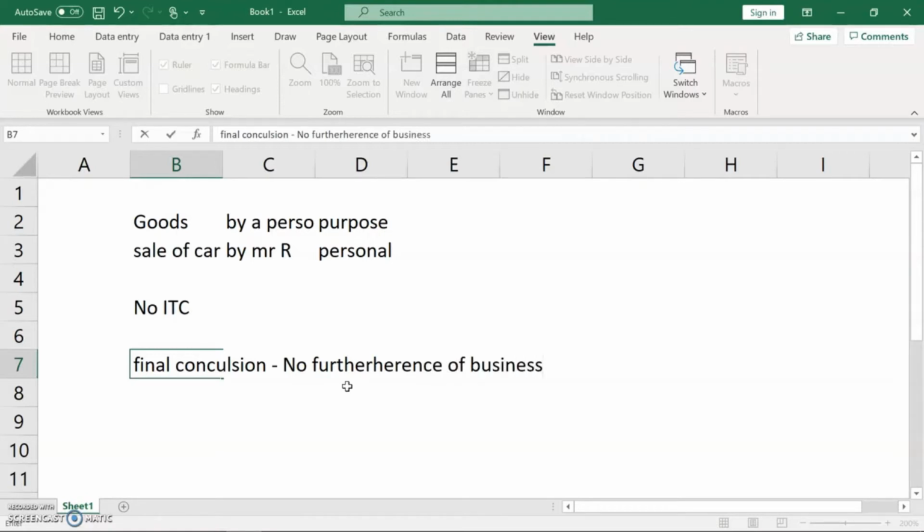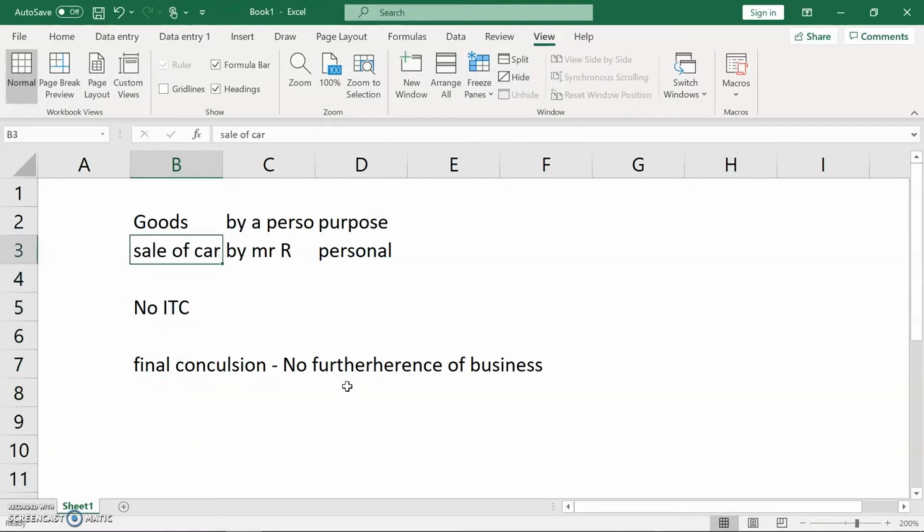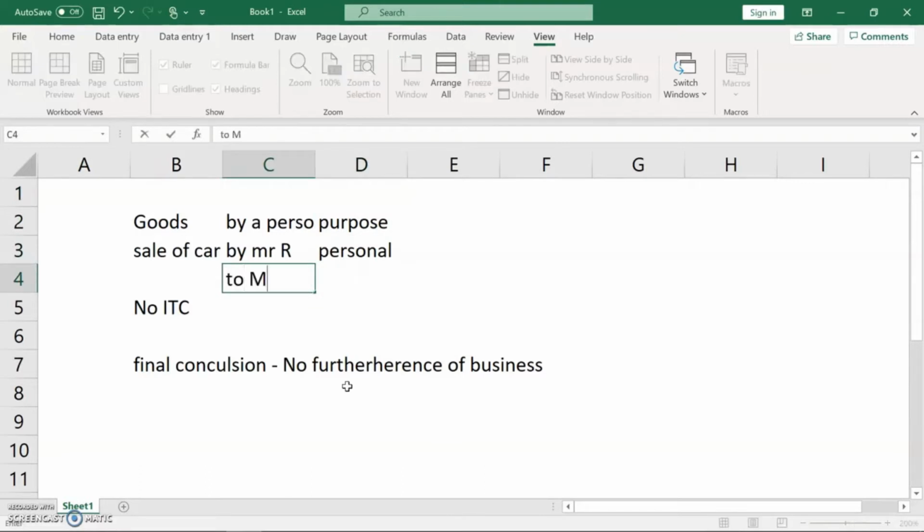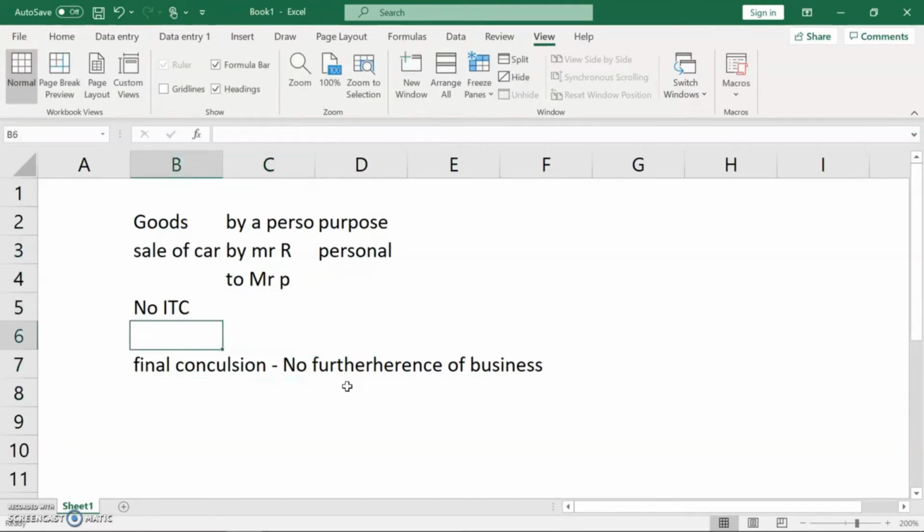Simple logic. So if a person sells a car for the personal purpose by Mr. R, let's say to Mr. P, the transaction done by P is not a business transaction.